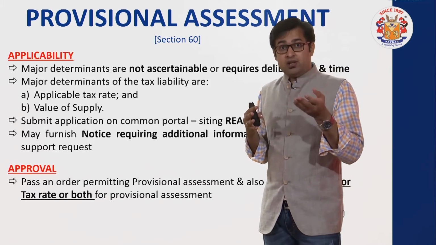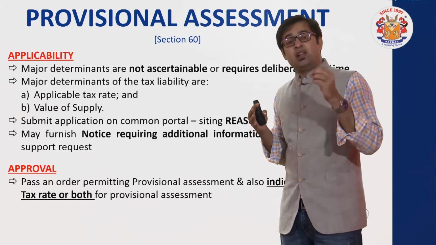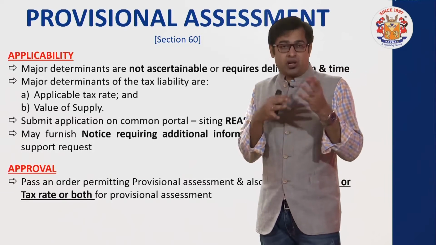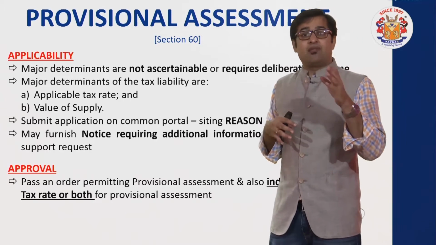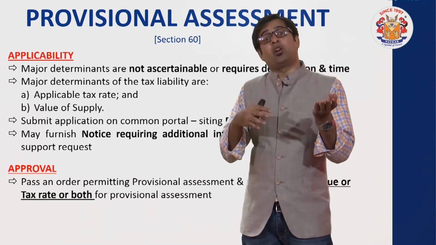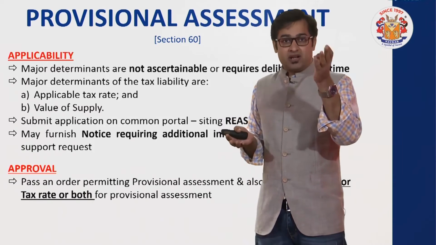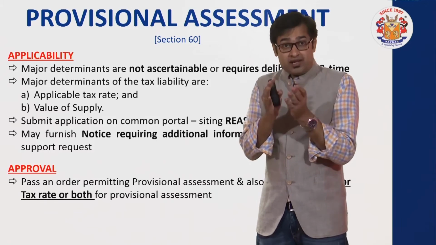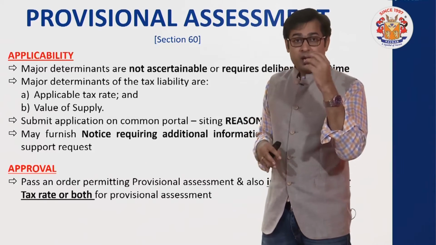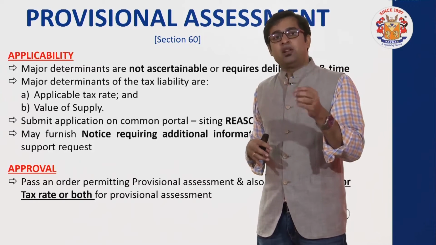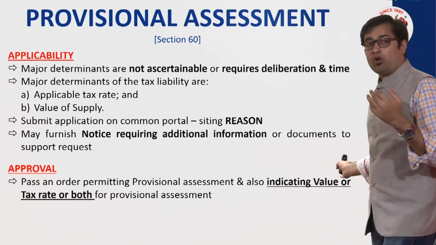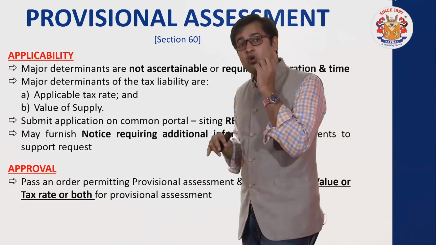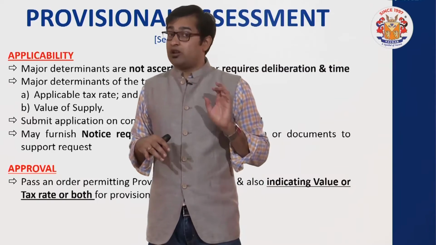Now what rate? That is also a very important point. Let's say I am not sure with regard to the rate of duty or rate of tax. I am of the opinion that a product can be covered under X category or it can be covered under Y category. If it is under X category, this rate. If it is under Y category, this rate. But the point is, ultimately I should pay tax at what rate? Should I pay at X rate or should I pay at Y rate? That will also be indicated in the provisional order. So ultimately that authority will pass an order that you have to pay tax at X rate or at Y rate.